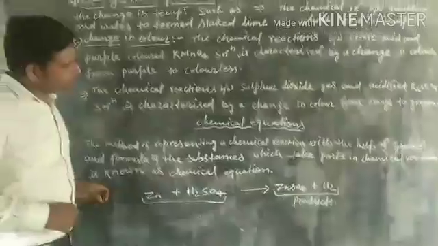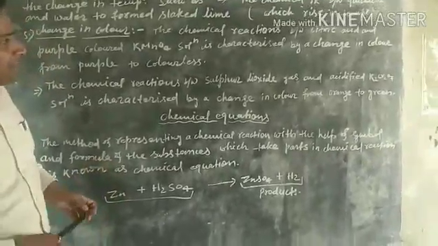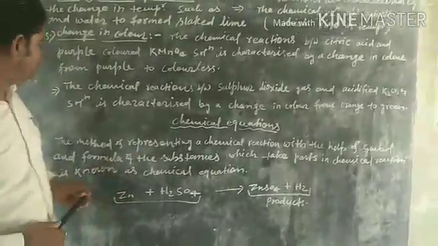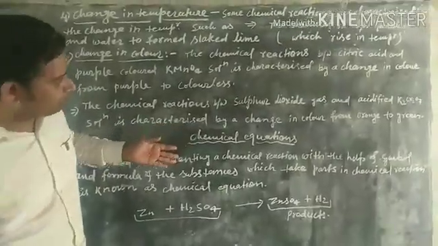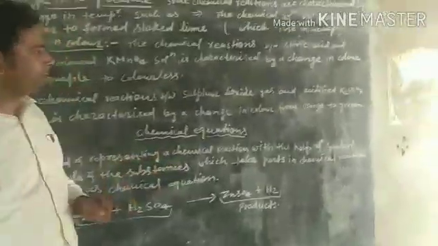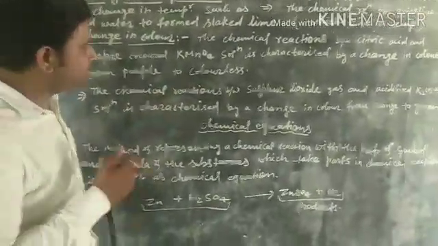The chemical reaction between sulfur dioxide gas and acidified potassium dichromate solution is characterized by a change in color from orange to green. The color of potassium dichromate is orange.